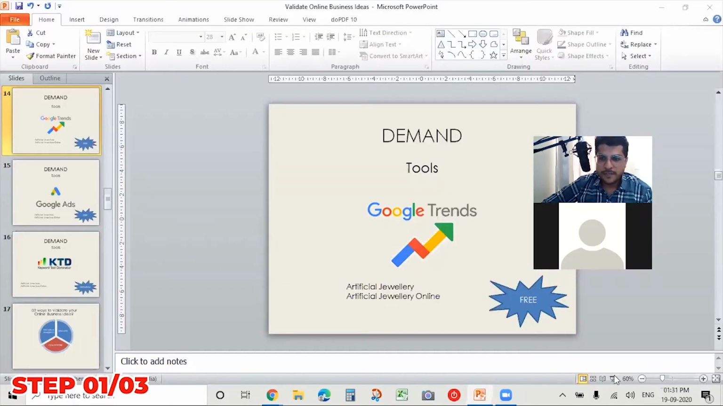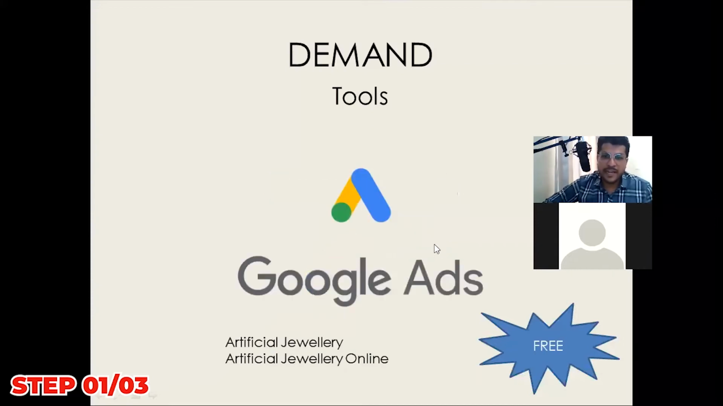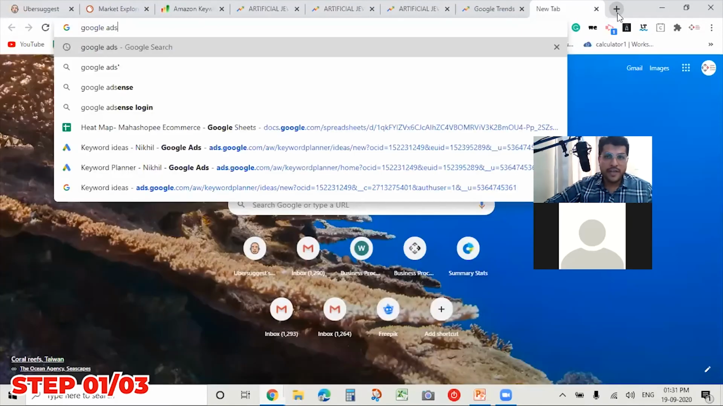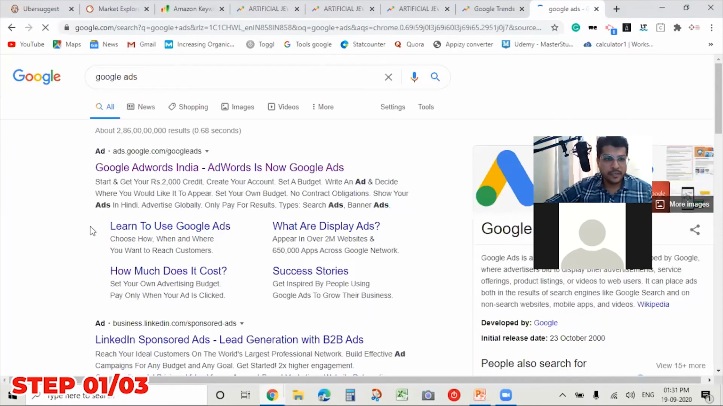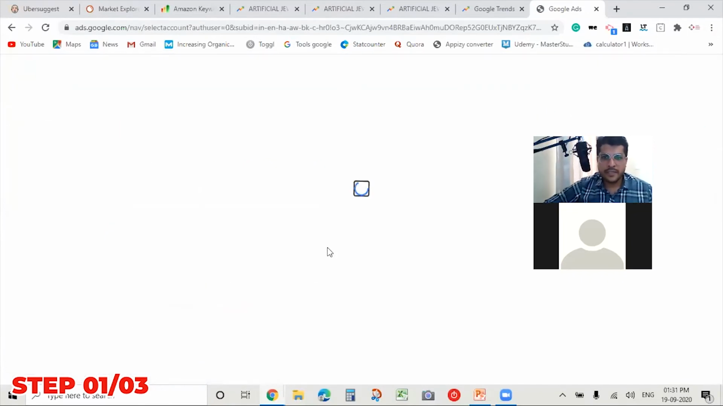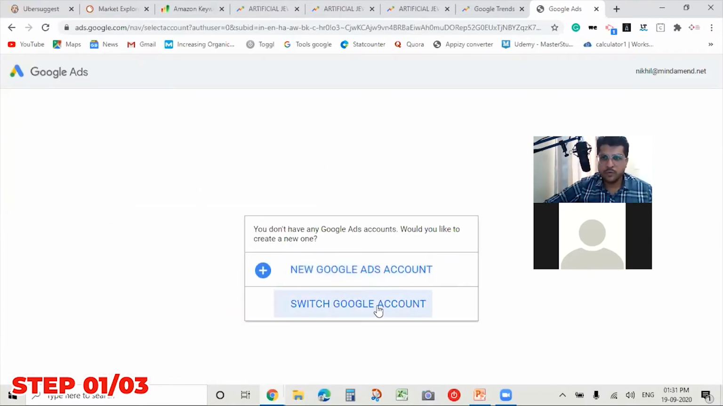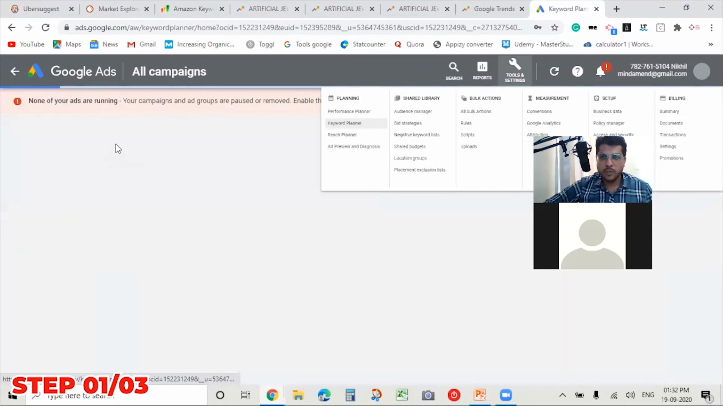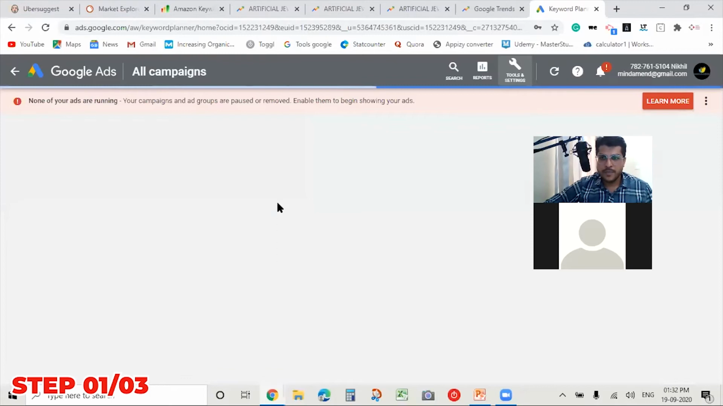Now I will explain the second tool, and that is Google Ads. Google also has a tool wherein you can analyze the demand for keywords. You can type Google Ads and log in with your Gmail account. Over here, there's a tool called Keyword Planner, and now I'll go into that tool.